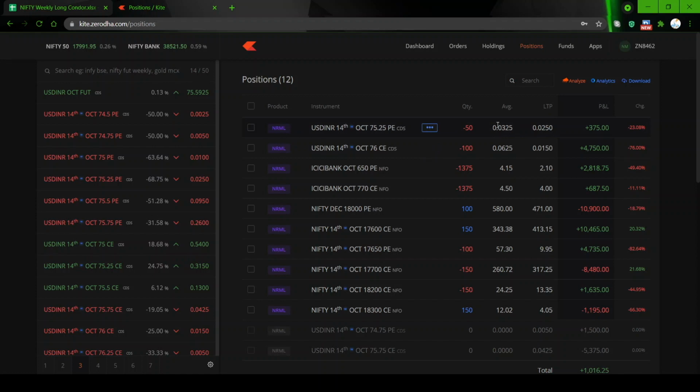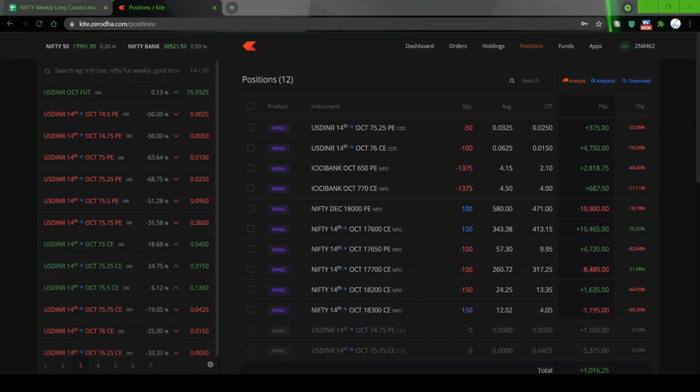So here how much I collected means 325. Just divide this by 2. Okay. Let's see, 0.0325 multiply by 1000 multiply by 50. So I collected about 1,625, plus 6,250 rupees I collected on the calls. So together I collected 7,875. So out of 7,875, how much I have already got is somewhere about 5,000 rupees.